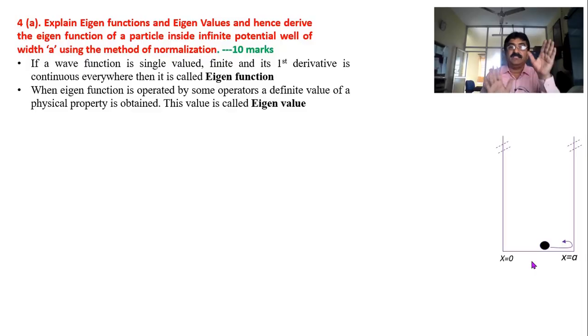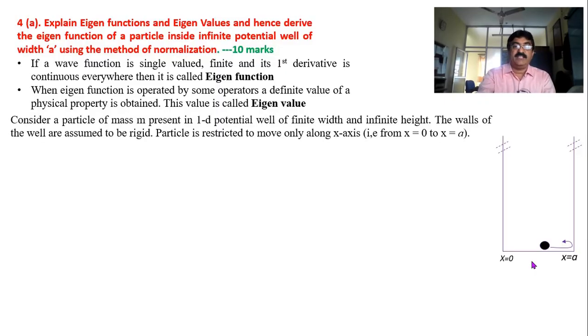Inside the well, it is not zero. So like this I have made some assumptions. One more assumption: as long as the particle is inside the well, its energy is minimum, and the energy I take right now as zero, as of now, in the ground state. But it cannot come outside. If at all it wants to come outside, it has to possess infinite potential energy. So outside the well, potential energy is infinity, inside the well, potential energy is zero.